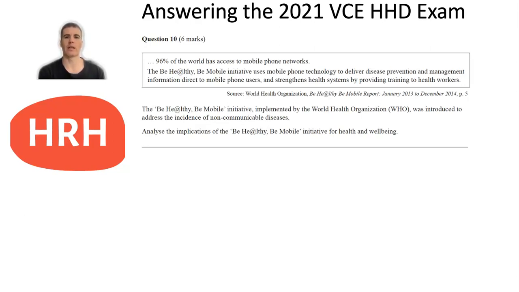So with a question like this, you can see obviously it's asking you to analyse. Often that is asking you to look at both sides of the equation, so advantages and disadvantages. You could have looked at both positives and negatives in relation to this initiative, and it's asking you to link it to health and well-being. So that's obviously dimensions of health and well-being. And for 6 marks, I think you'd want to be linking to at least 3 dimensions of health and well-being.